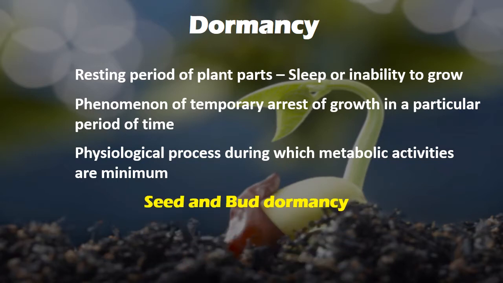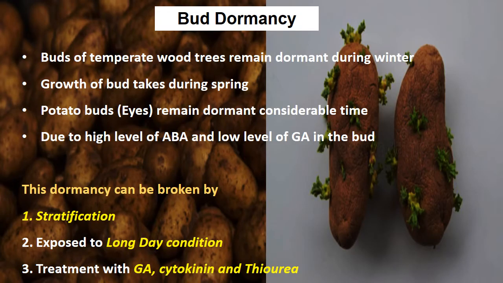So this dormancy is divided into two types, seed dormancy and bud dormancy. First, let me see about bud dormancy. Bud dormancy mostly occurs in temperate crops where the buds remain inactive or dormant during winter season. These buds will further germinate and grow during the next season called spring season. An example for bud dormancy is potato. The potato buds, which are also known as eyes, remain dormant for a considerable time. Whenever the favorable situation occurs, they will start to germinate.